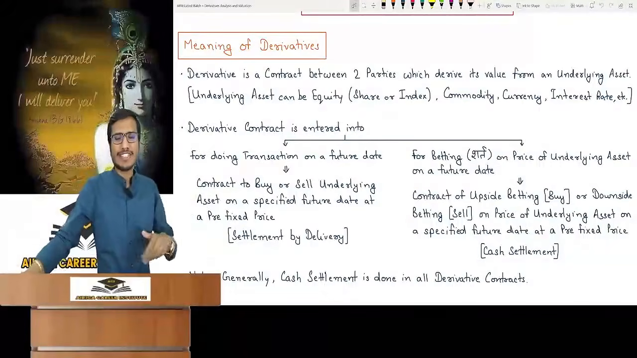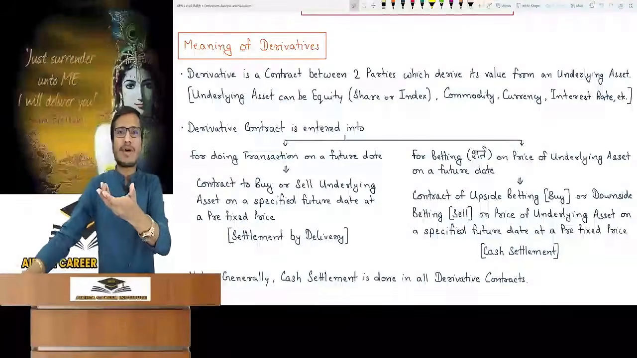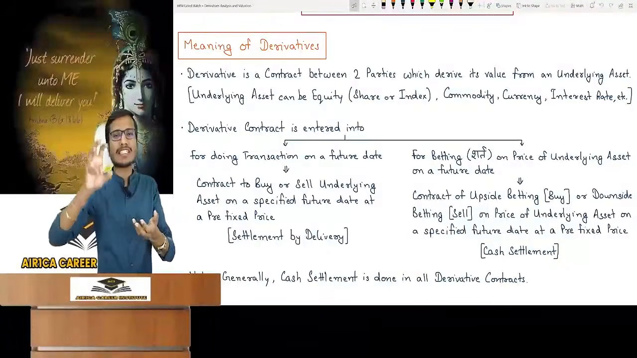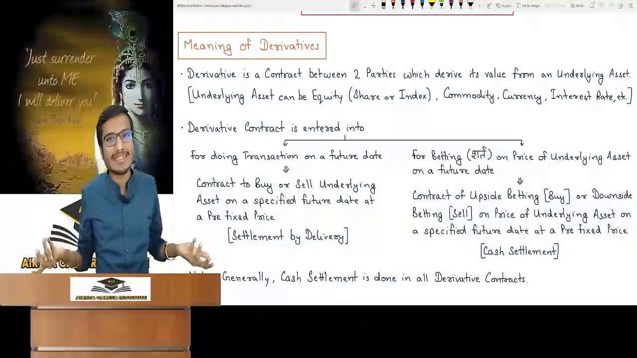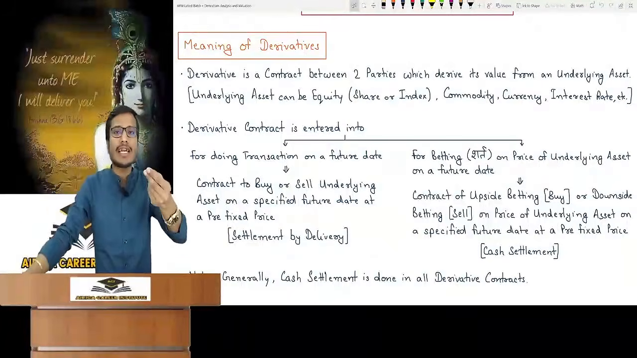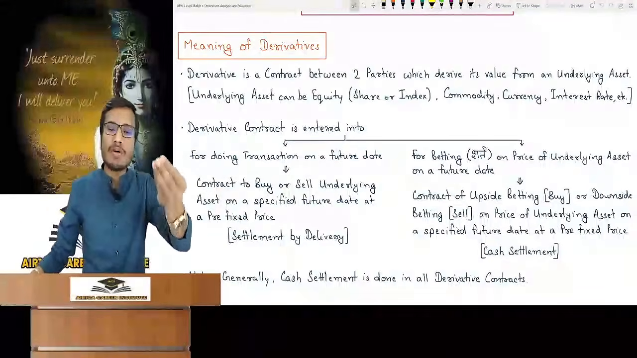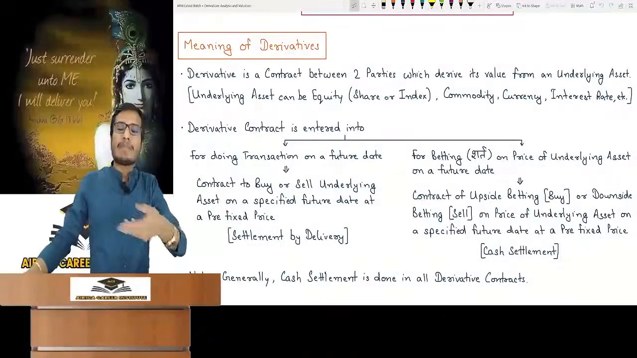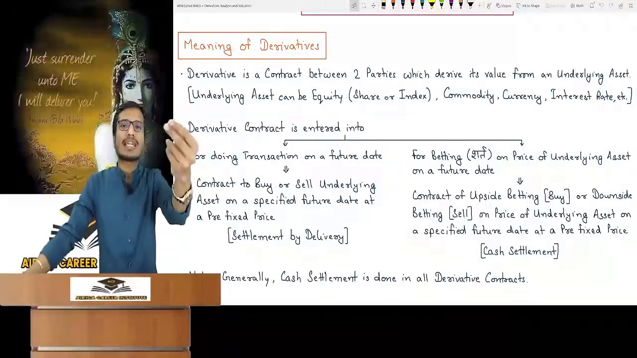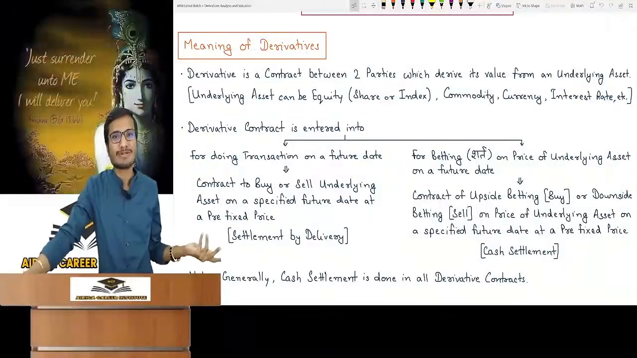Derivative contract over a share. Let's say there is a share of Reliance and I have taken a derivative contract that after 3 months I will buy Reliance's share at 500. It can be over anything. This too as a commodity. Commodity means wheat, rice, millet, gold, copper, anything. Suppose I have contracted that after 3 months I will sell you 100 kg of rice at this rate. This can also be a contract.